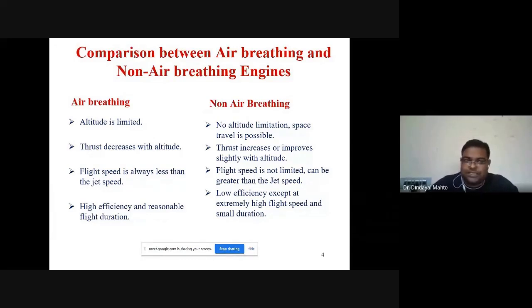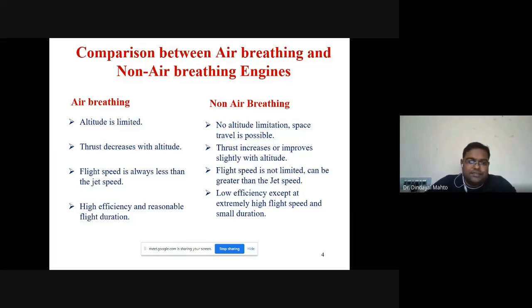So thrust decreases with altitude in the case of air breathing engines, but in non-air breathing engines, it does not depend on the outside properties of the atmosphere, so thrust improves slightly with altitude. Why is it written as slightly increases? Because as altitude increases, outside air temperature will be less, so we can create high temperature gases by the chemical reaction of oxidizer and propellant within the container. So it can give slightly better thrust compared to air breathing engines at higher altitude.